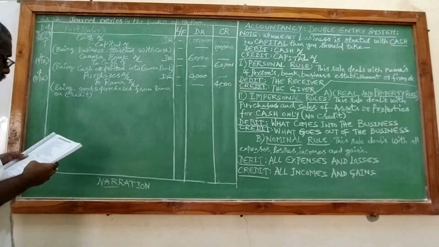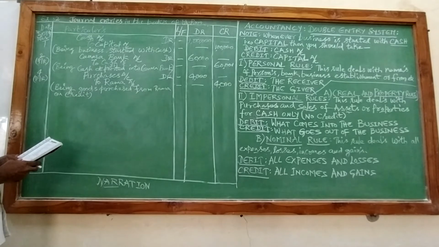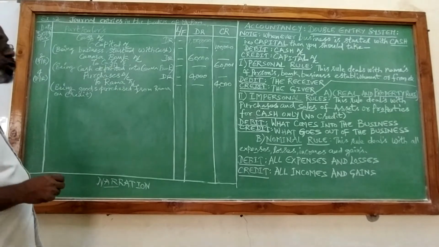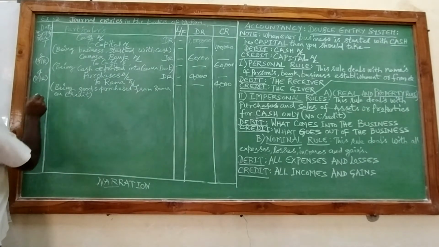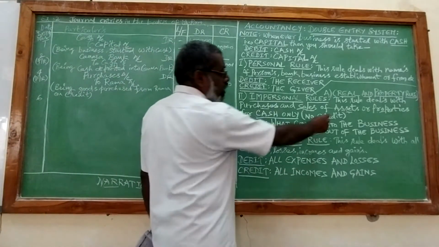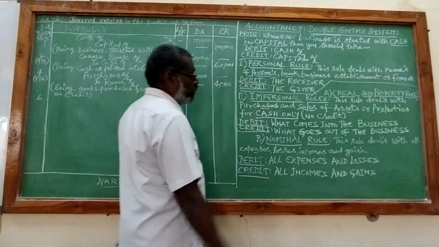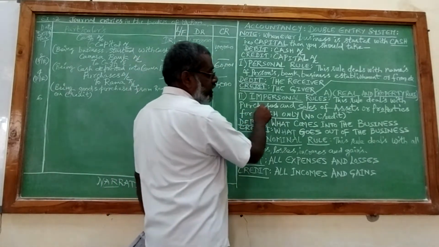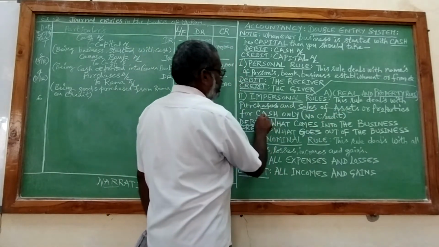And the next one is March 6th, purchased computer and paid by check. Here computer is nothing but an asset or a property to the business. So here you can see purchases, assets and cash.